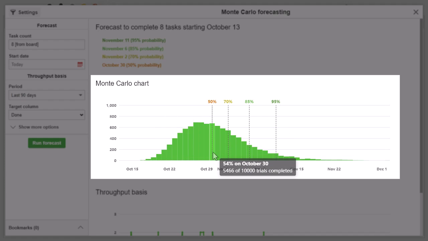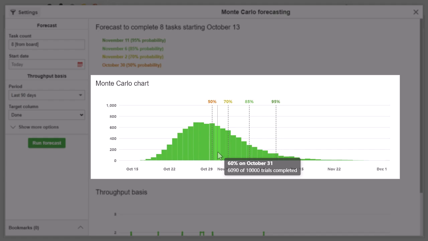So, in our example we had this month. At the time of recording, it is October. Is it realistic to complete all tasks before the end of October? As we can see, we have a 60% chance to do that. If we want to improve the percentage, we need to reduce the number of tasks in the 2 columns, this month and in progress.